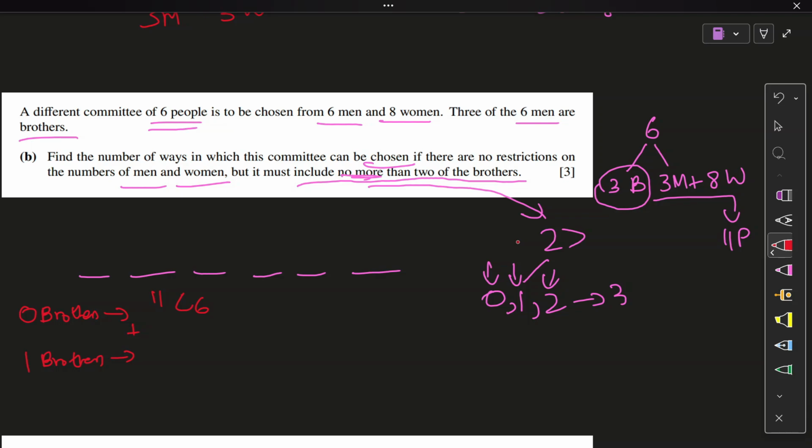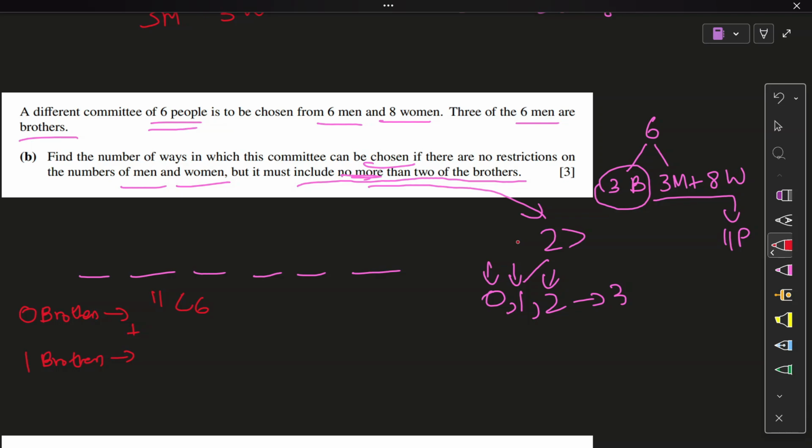You know why? Because I know there are 3 brothers, but within these brothers, there's no certain distinction. Okay, one is Yasir, one is Ahmed, and one is Muhammad, right? Common names. Maybe not, I don't know. But if there was a distinction like that, and that 1 brother had to be Muhammad or that 1 brother had to be Yasir, I would have known, okay, I need to fix them, right?